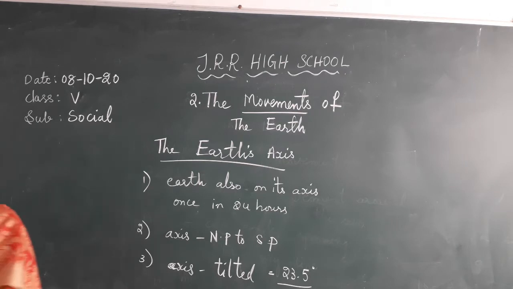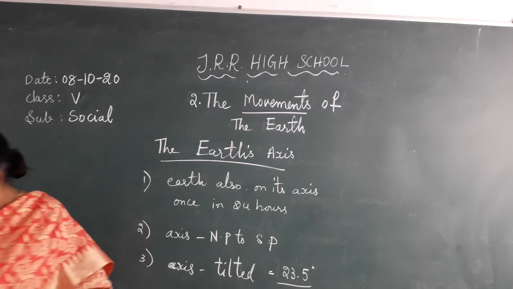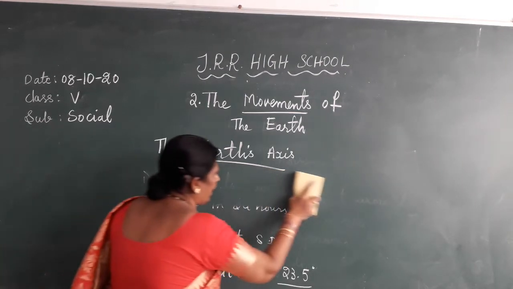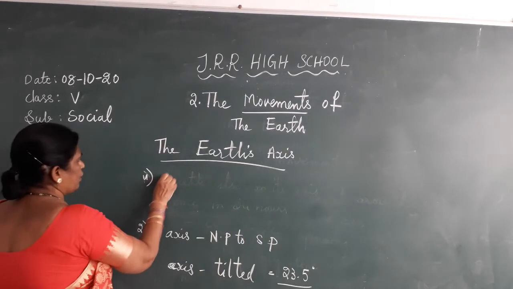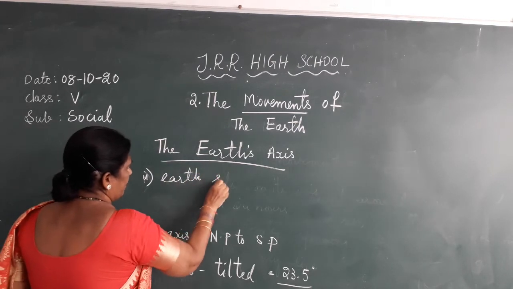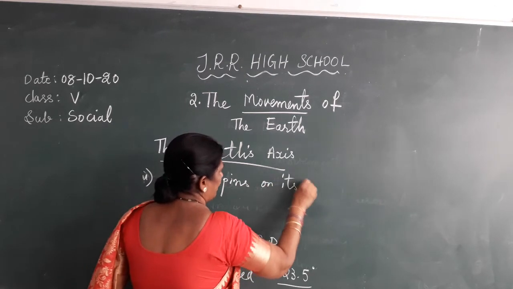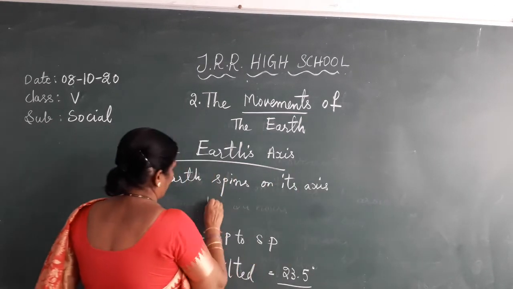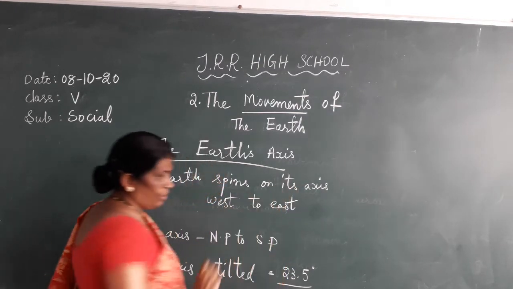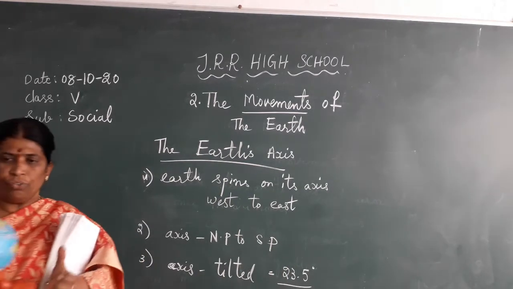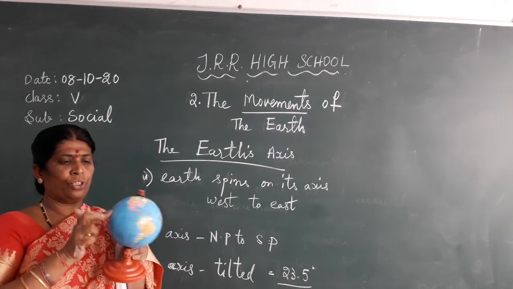Yes, the Earth spins on its imaginary axis from west to east. The Earth spins on its imaginary line from which direction? From west to east. Earth spins on its axis from which direction? West to east. Okay, children. It spins from the west to east.